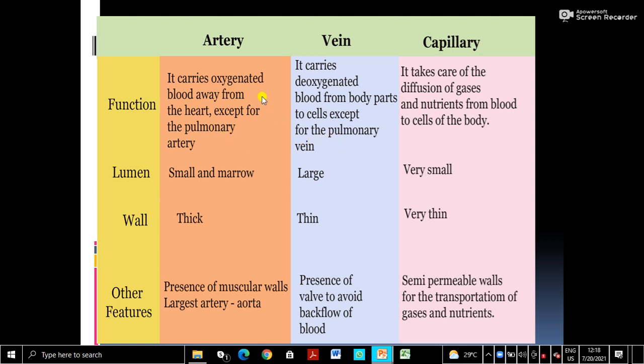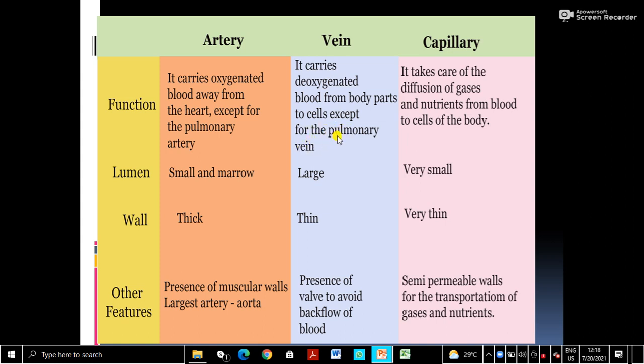All arteries carry oxygenated blood except the pulmonary artery, because through the pulmonary artery, deoxygenated blood goes to the lungs for purification or oxygenation. And all veins come from different body organs and carry deoxygenated blood. But the pulmonary vein, coming from the lungs, carries oxygenated blood. So this is the difference.